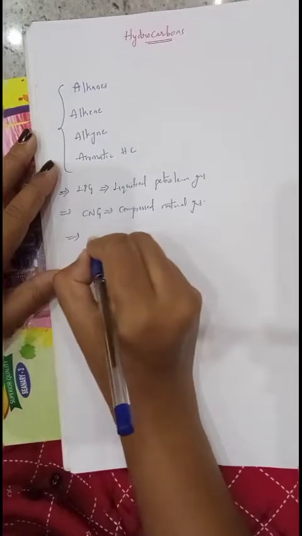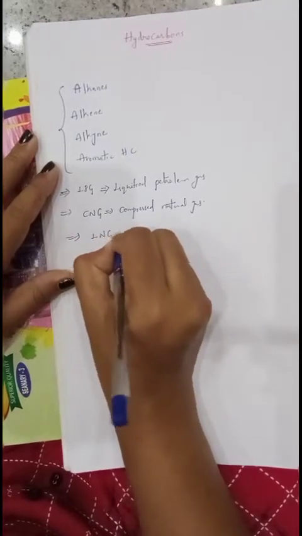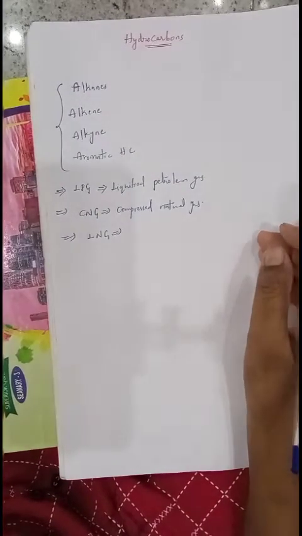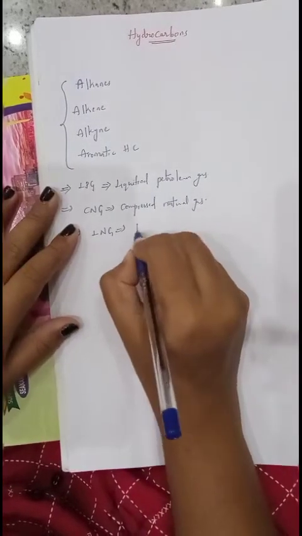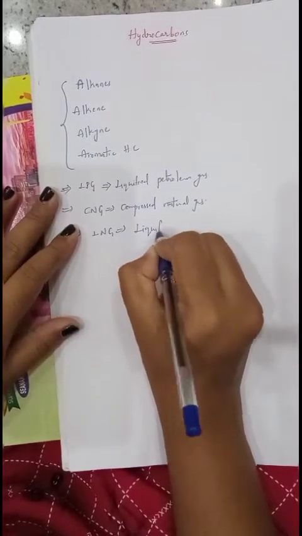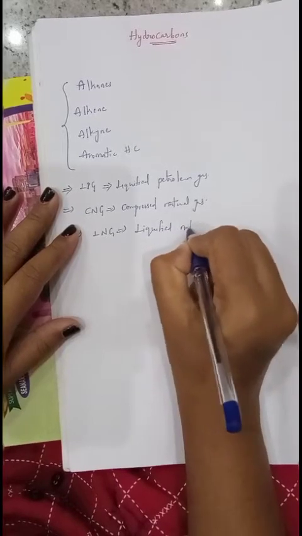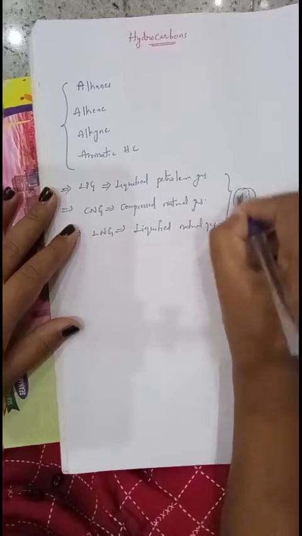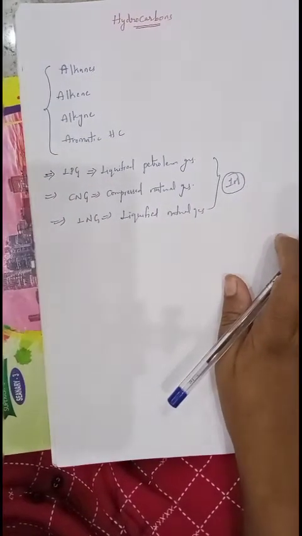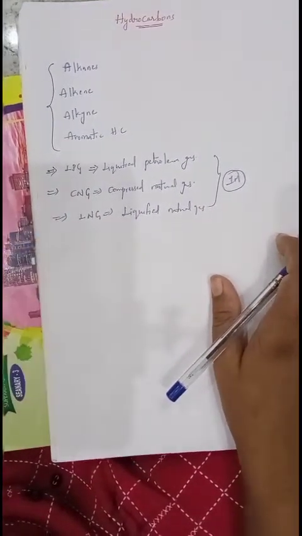Next, another one is LNG. LNG is nothing but liquefied natural gas. Okay, so these 3 are important for 1 mark. There is a chance to ask about expanding LPG, CNG and LNG.